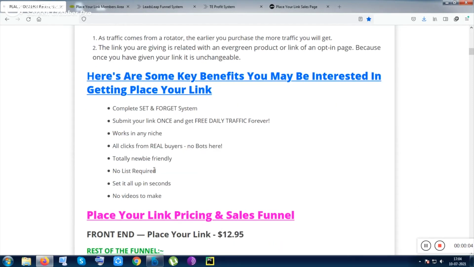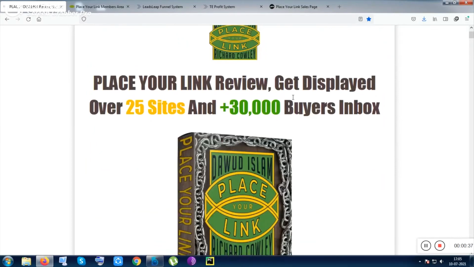So real buyers, newbie friendly, no list required, no setup, and no videos to make. Like if you want to purchase Google ads, they are charging you, you can put your bid at 50 cents. And if you go through solo ads, they are also charging 50 cents, 40 cents is the lowest for solo ads, and there is no limit. It goes up to maybe $1, or maybe $1.20. So you can avoid all of them, and you can get 30,000 plus traffic through the email box.